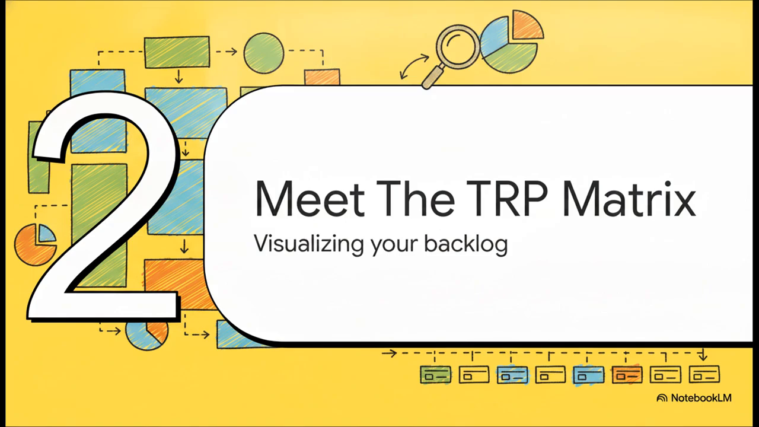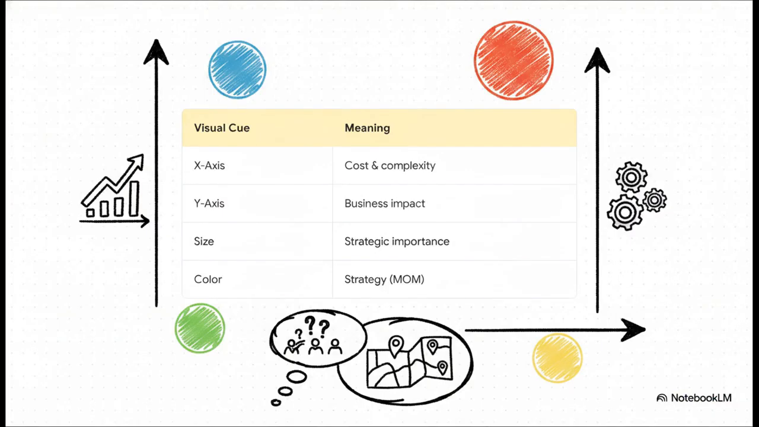Meet the TRP Matrix, where we start actually visualizing your backlog. This brilliantly illustrates the mental model of the TRP Matrix. It gives everyone one shared artifact where position alone dictates priority. Think of every single initiative as a bubble. The x-axis represents cost and complexity, from low to high. The y-axis plots potential business impact, again, low to high. The size of the bubble shows its strategic importance to the organization, and finally, the color of the bubble represents its core strategy type. So, instead of arguing over whose project is more important, the conversation naturally shifts to, okay, where does this initiative land relative to everything else?